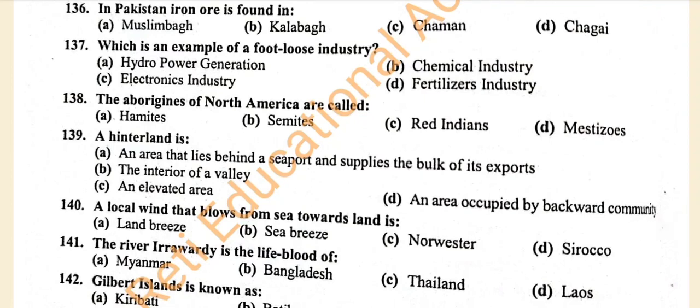Question number 140. A local wind that blows from sea towards land is A. Land breeze. B. Sea breeze. C. Nor'wester. D. Sirocco. And the correct answer is B. Sea breeze.